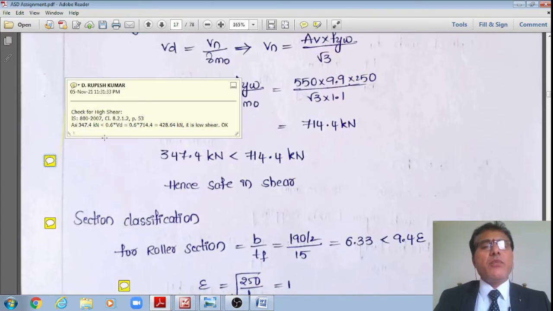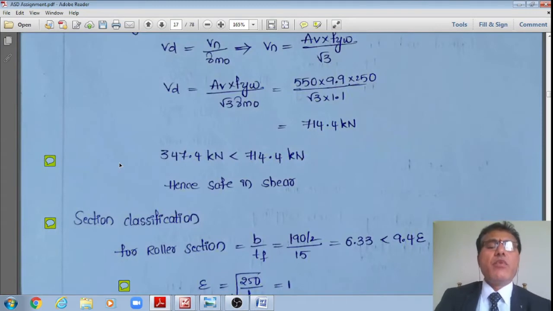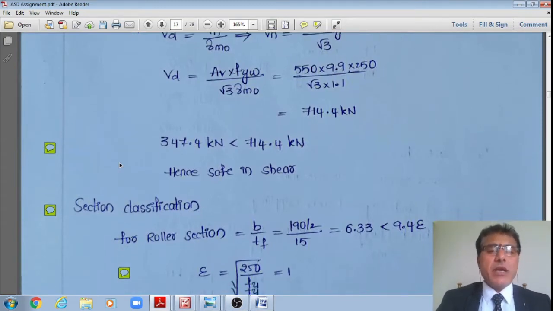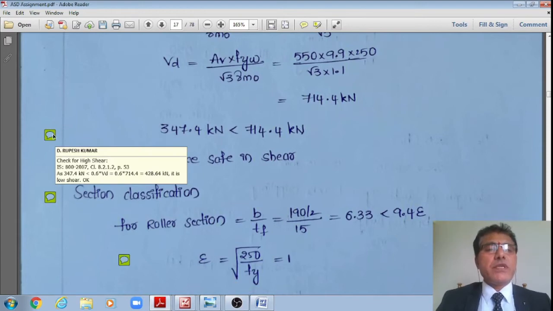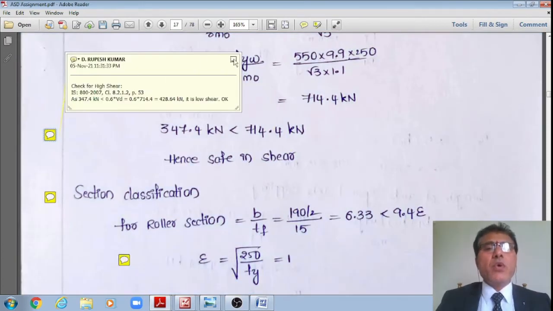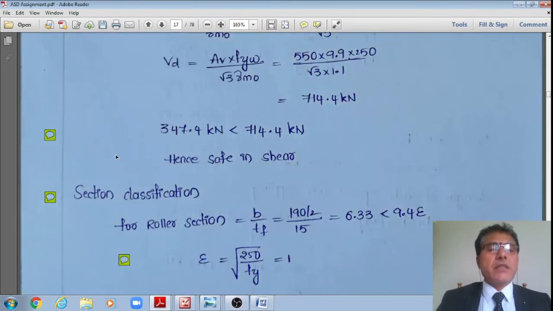Therefore, now what I am doing is here 0.6 multiplied by VD. However, VD is equal to 714.4, that multiplied by 60% means 428.64 kilonewton. However, my factored shear is 347, which is much less than this 428.64. Therefore, it is a case of low shear, means the design moment capacity is Md, not Mdv, is the conclusion. Therefore, it is a low shear, and Md is equal to Md only, not Mdv, right? That is the third check, right?